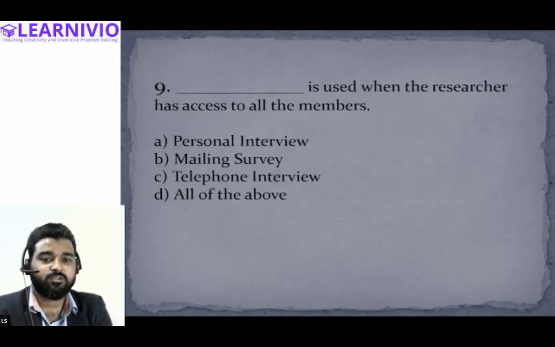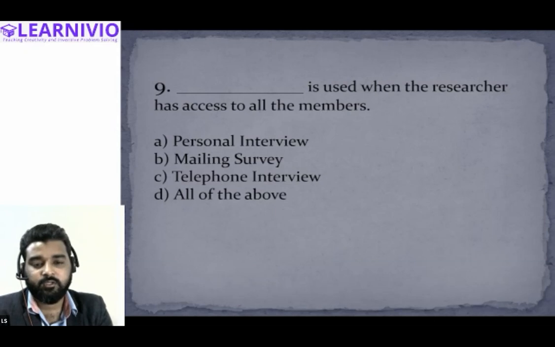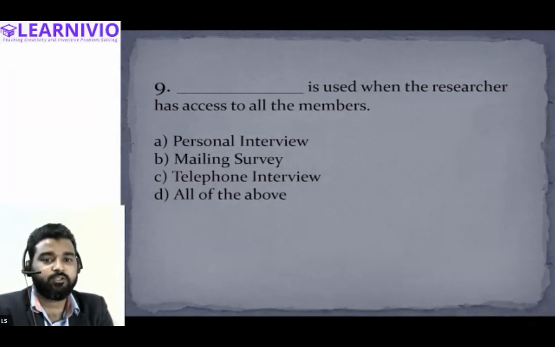Dash is used when the researcher has access to all the members. Arisha, please answer this. Dash is used when the researcher has access to all the members: personal interview, mailing survey, telephone interview, all of the above.